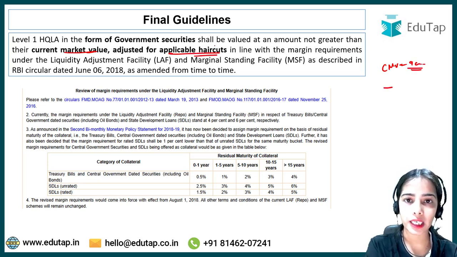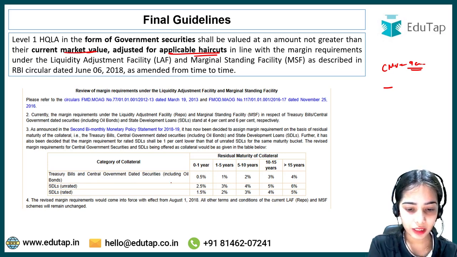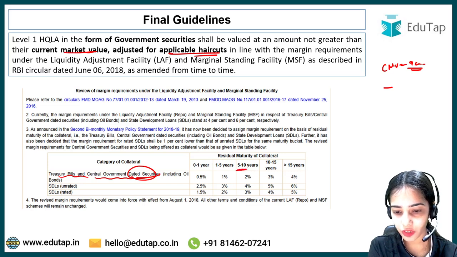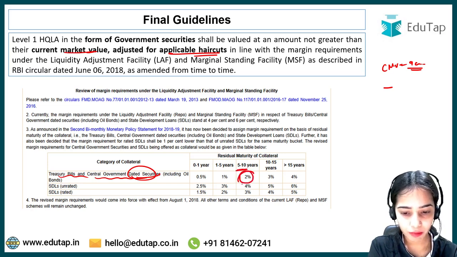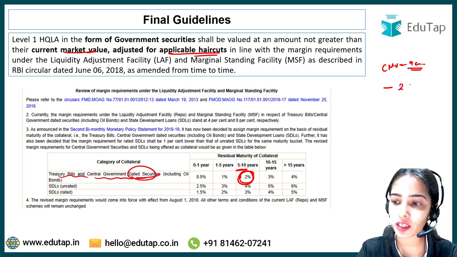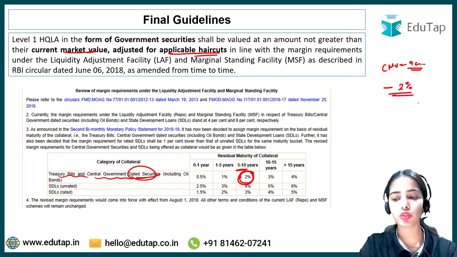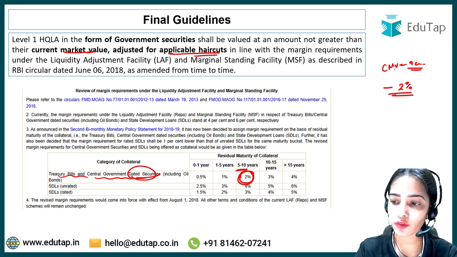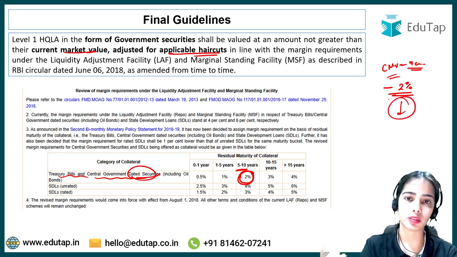Haircut should be taken, let's say, for the treasury bills and central government dated securities of 5 years to 10 years, the margin requirement is 2%. So the haircut will be 2%. The cut that will be taken will be 2%. That means there is a chance for the market value to decrease by 2%. So this is the idea.